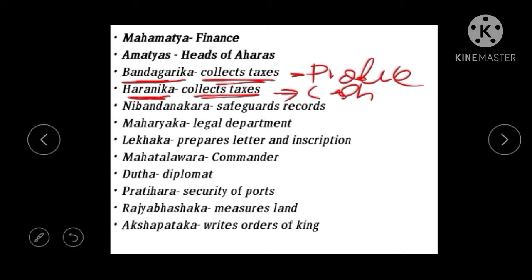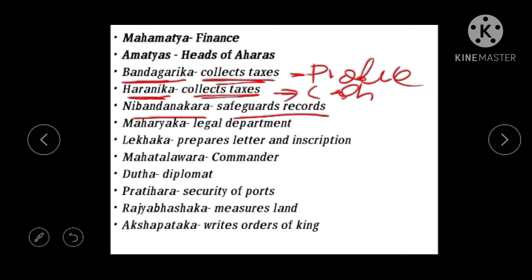And the next is Nibandhanakara. He safeguards the records or documents, the important records or documents in the kingdom. Then we see Maharyaka.